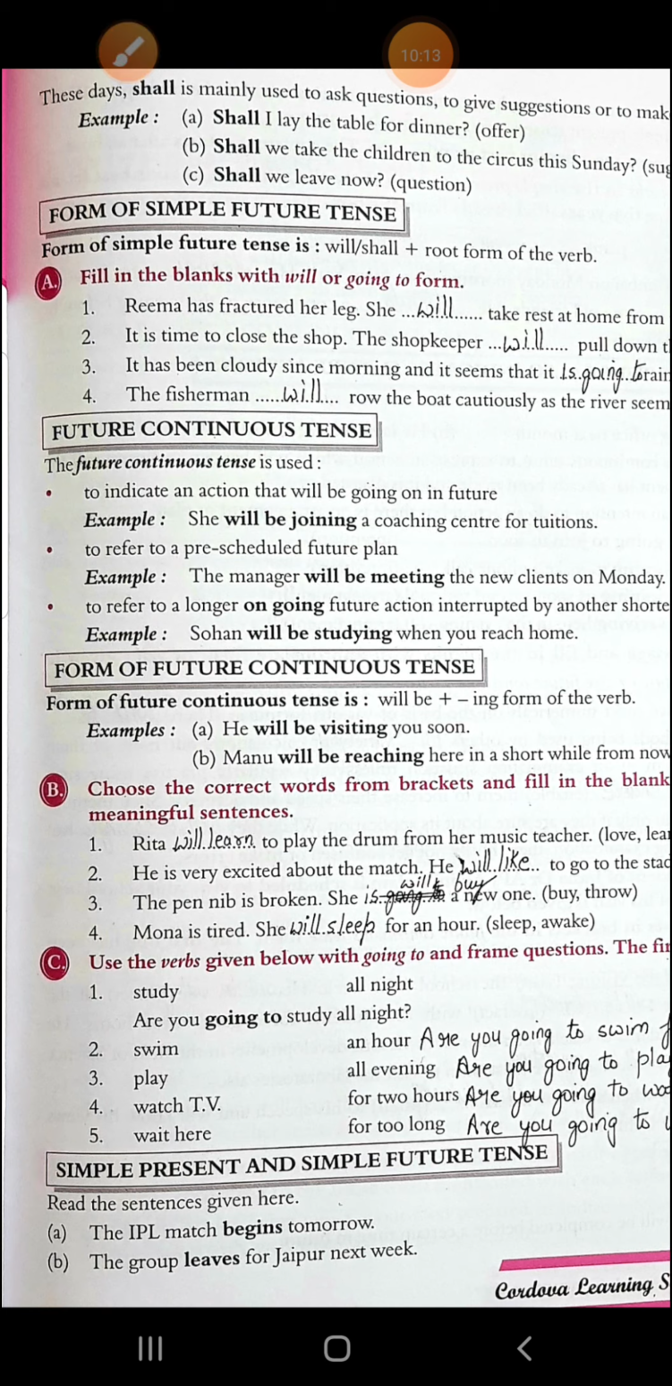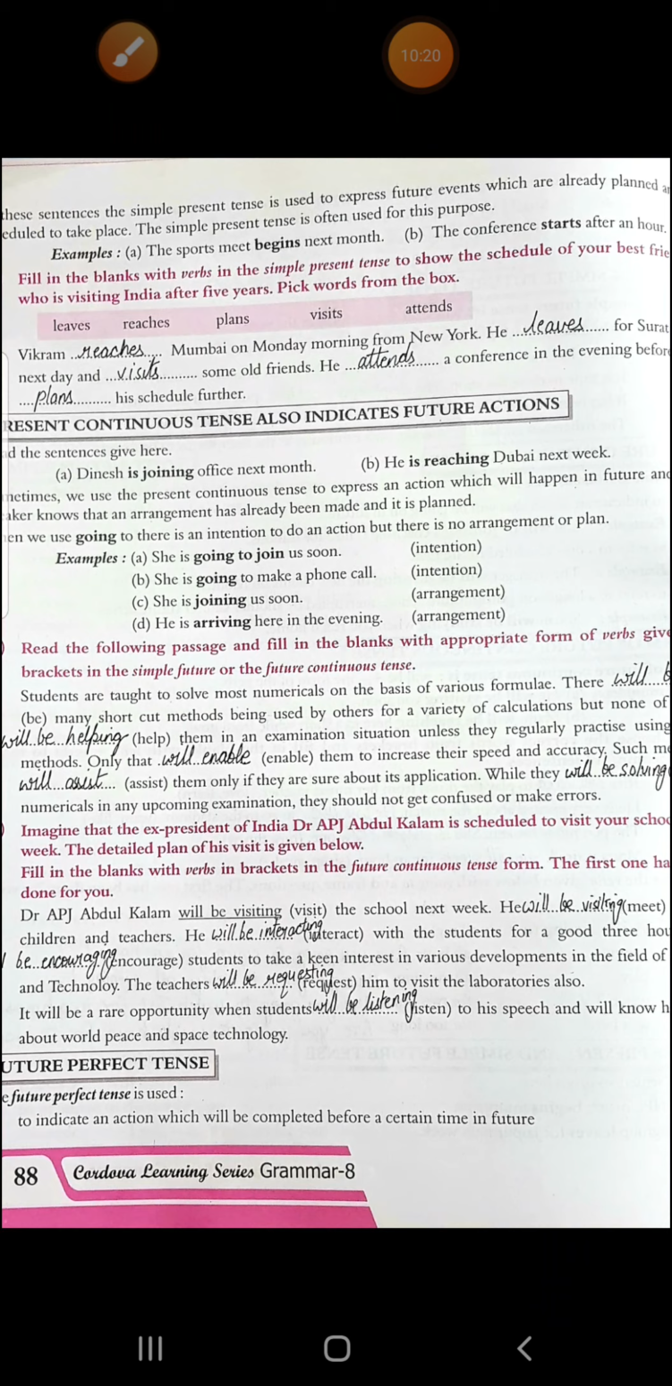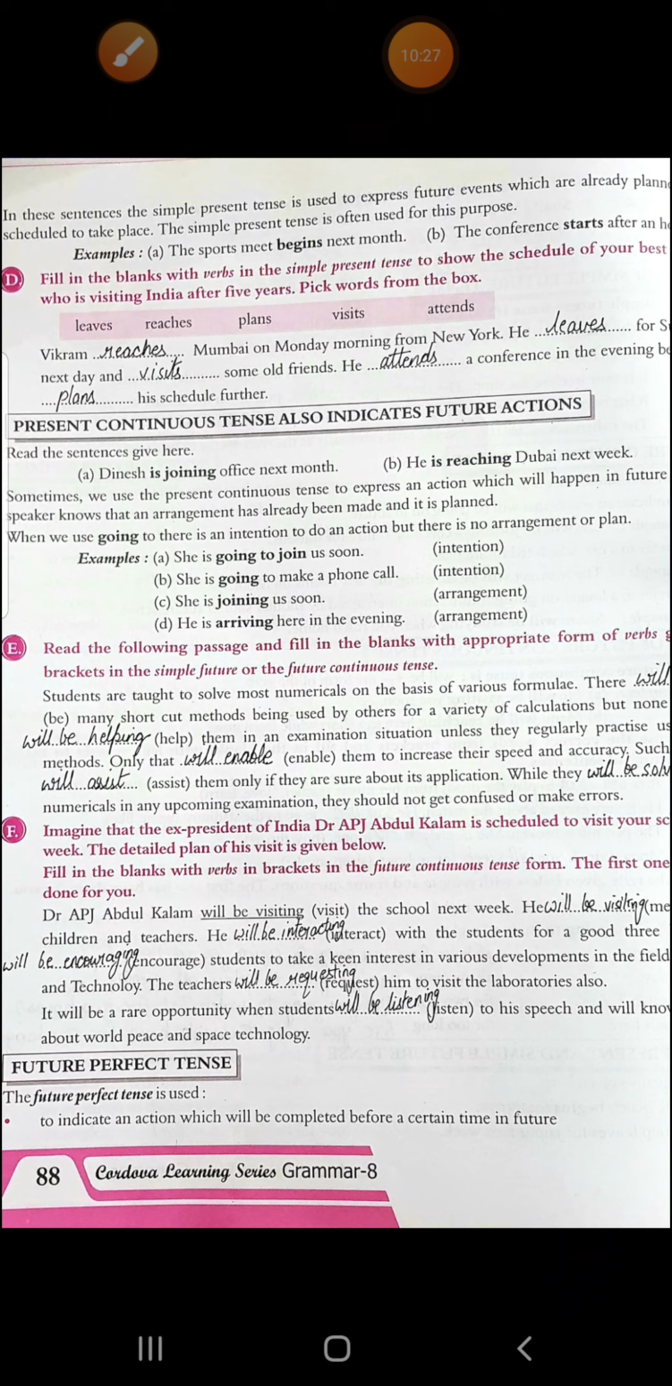The IPL match begins tomorrow. The group leaves for Jaipur next week. In these sentences, the simple present tense is used to express some future event which is already planned and scheduled to take place. The simple present tense is often used for this purpose. Means sometimes simple present tense also tells you what is going to happen in the future.